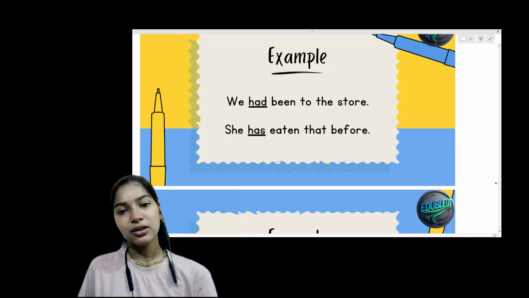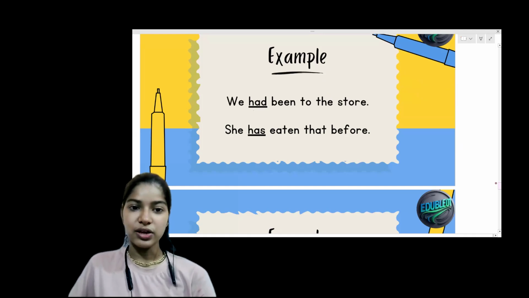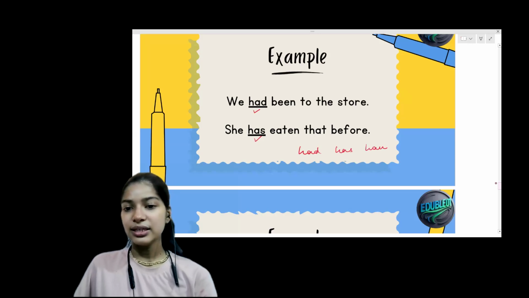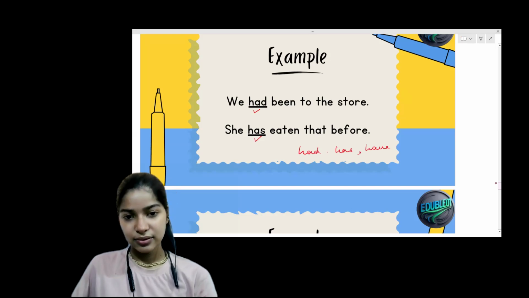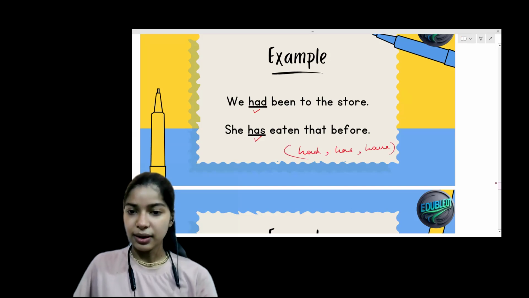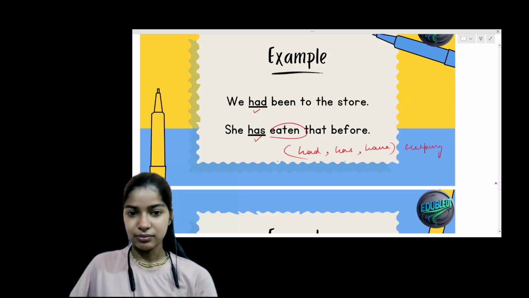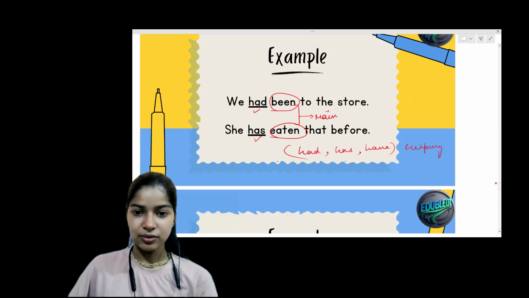We had been to the store. The words like had, has, have are the helping verbs. Also, eaten and been are the main verbs of the sentence.